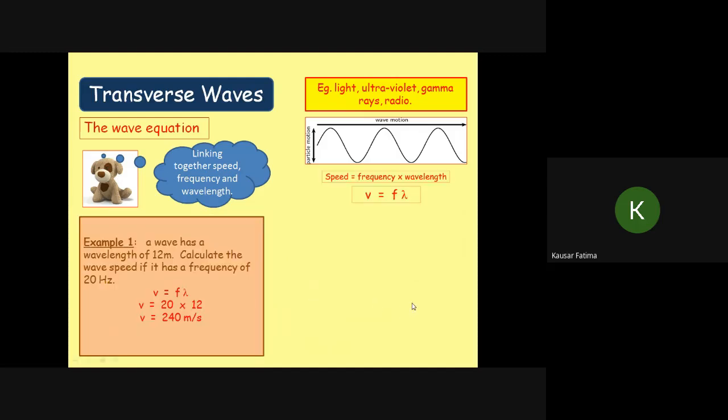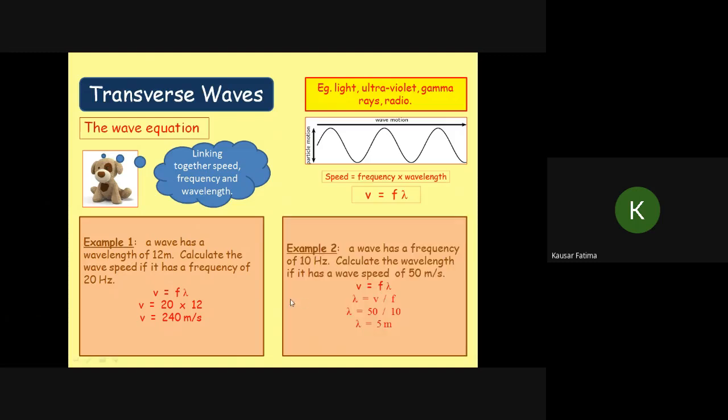Now there is one question to solve. Okay, a wave has a wavelength of 12 meter. Calculate the wave speed if it has a frequency of 20 hertz. So frequency 20 and the wavelength is 12 meter. So speed is 240 meter per second. Another example, a wave has a frequency of 10 hertz. Calculate the wavelength if it has a speed of 50 meter per second. So now we have to make lambda subject. Lambda is equal to V over f. So the wavelength is 5 meter.